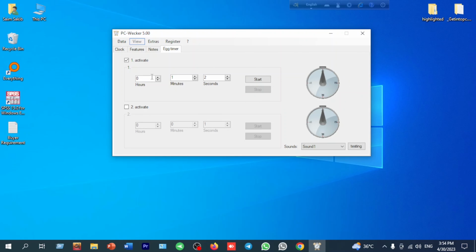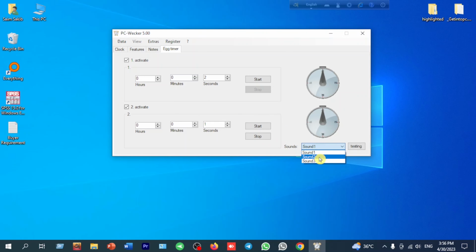Let's try. Firstly, we want an alarm after 2 seconds, so we give 0 hours, 0 minutes and 2 seconds. If we click the start button, after 2 seconds the alarm will ring. Let's do it. If we click the start button, then the ring will start. Let's try. 0, and the ring is done.